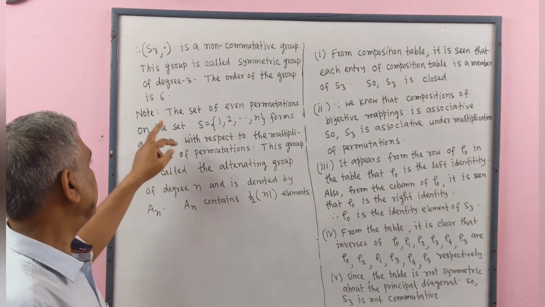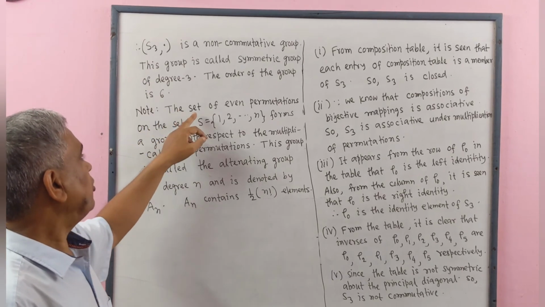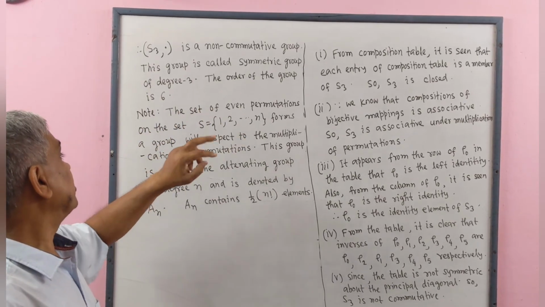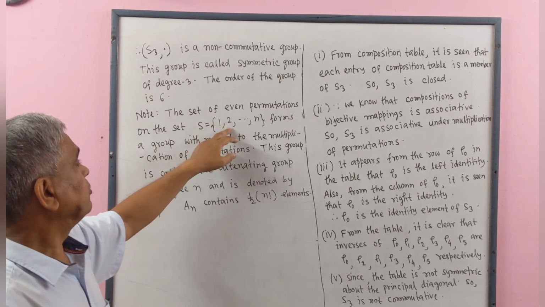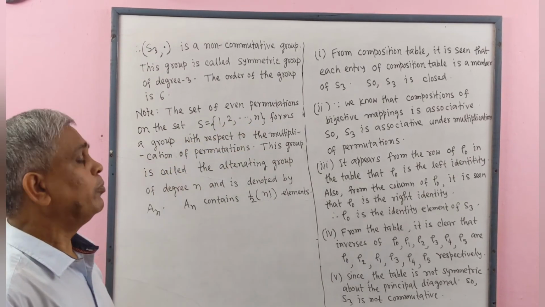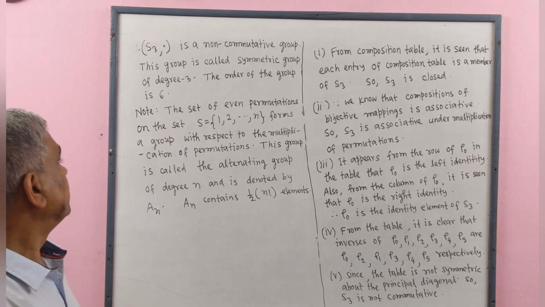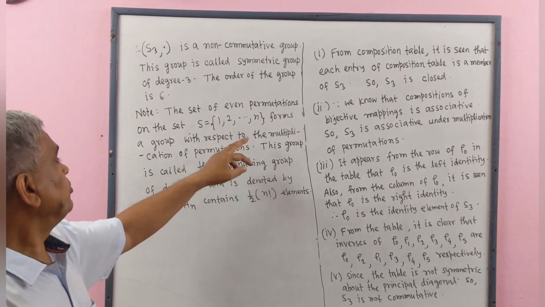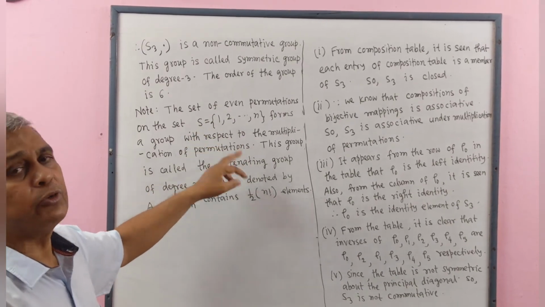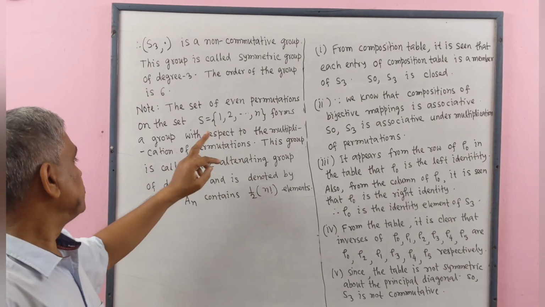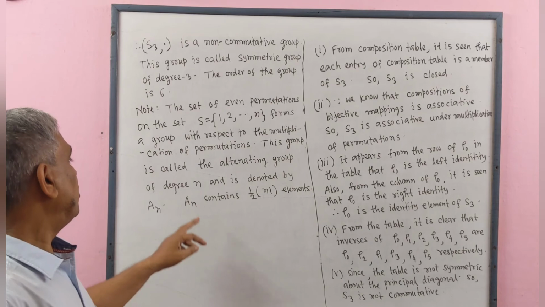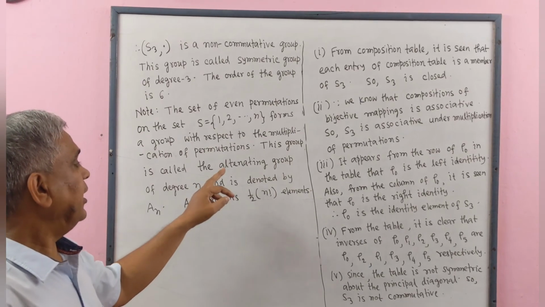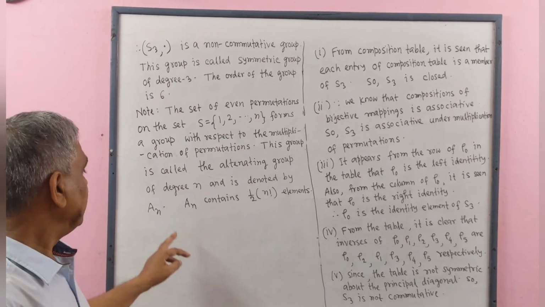Now we give a note. The set of even permutations on the set S containing elements 1, 2, ..., n forms a group with respect to multiplication of permutations. This group is called the alternating group of degree n and is denoted by An.